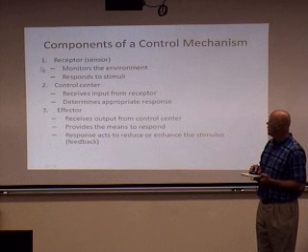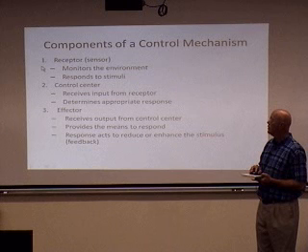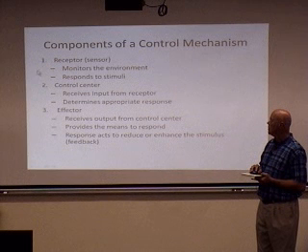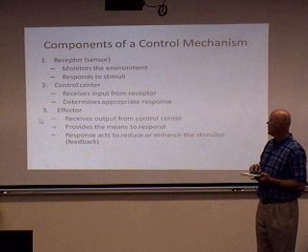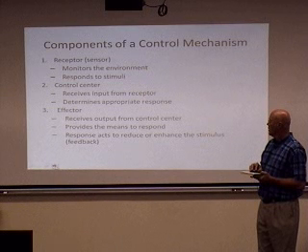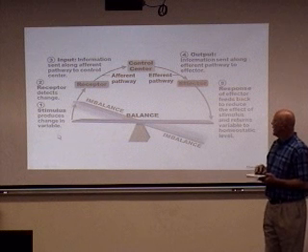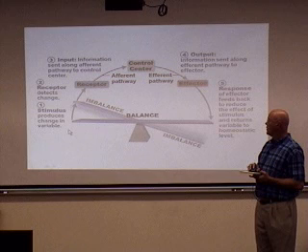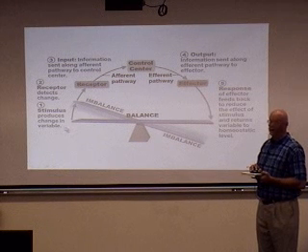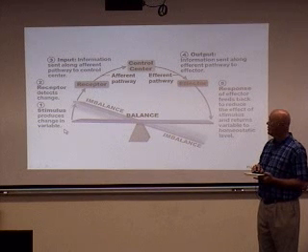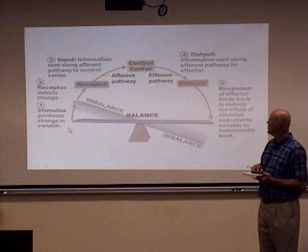I need you to know each one of these components and what these components do. Again, the receptor, the control center, and the effector. Let's take a closer look at them. Again, here is the pathway, which starts off with the receptor, and the receptor is measuring a stimulus. It's measuring a change. It could be, for example, body temperature.